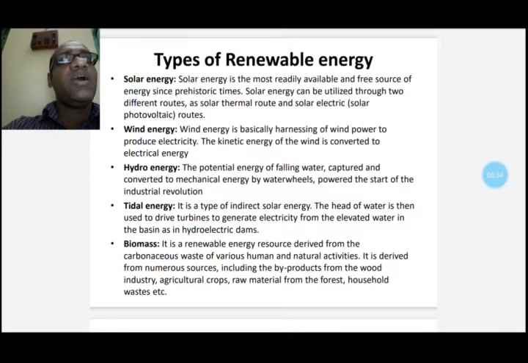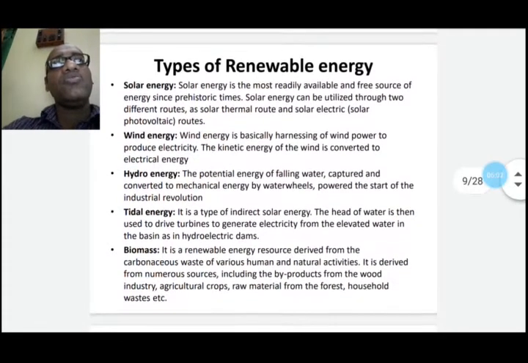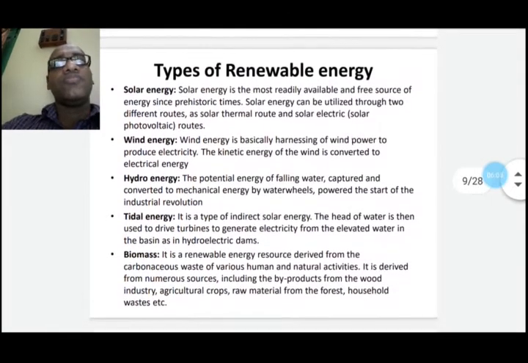India receives solar energy in the region of 5 to 7 kilowatt hour per meter square for 300 to 330 days in a year. This energy is sufficient to set up a 20 megawatt solar power plant per square kilometer of land area. Solar energy can be utilized through two different routes: the solar thermal route and solar electric, which is known as the solar photovoltaic route.